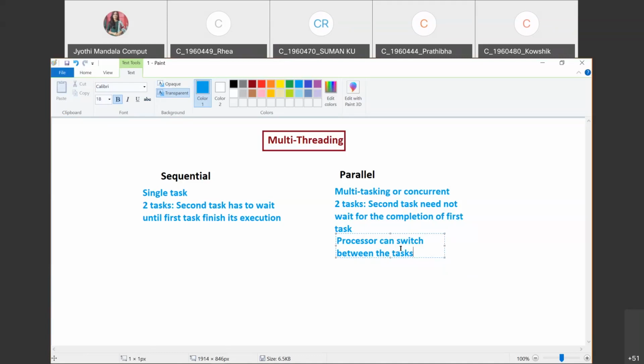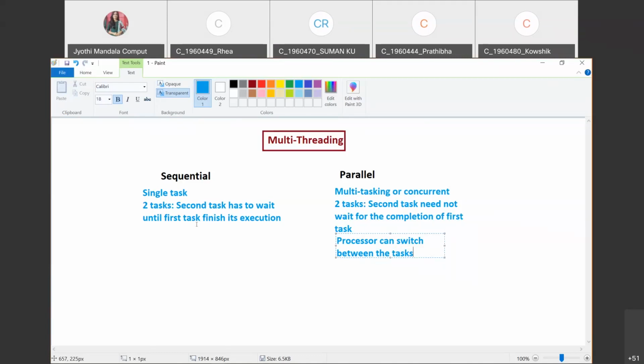Understood? But there is no other option. Don't think that as we have 2 tasks, we will have 2 CPUs. That is not the case. We will have a single CPU only, but the switching between the tasks will be done by the processor. That's why we have the option of multitasking or concurrent execution. I hope you all are understanding what I'm saying here.